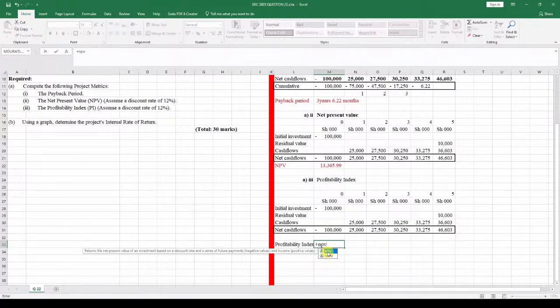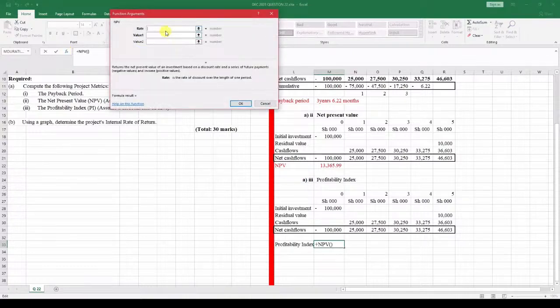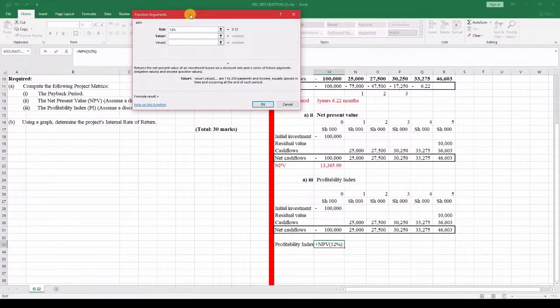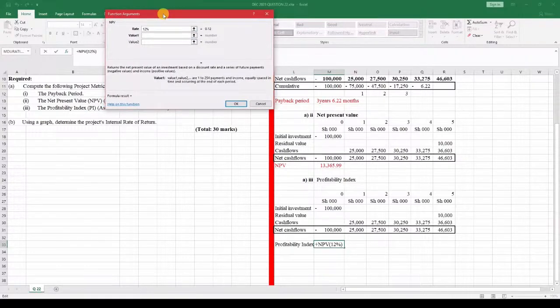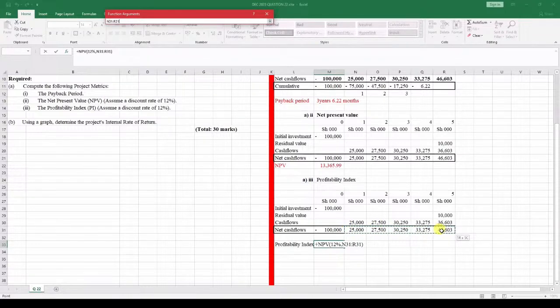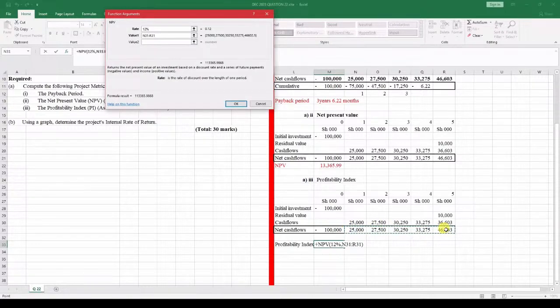See here, double click it. Then we open it up right here. And you see the rate is 12%. And then with 12%, we can put in the values over here, like that.